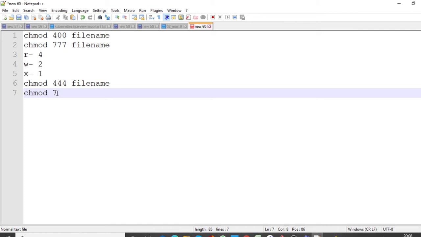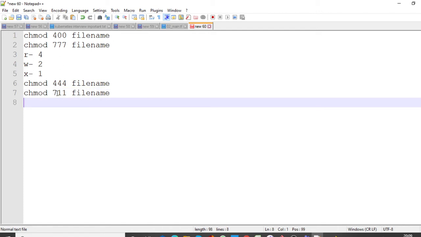Got it? Yes. So suppose someone wants you to give the user full permission, meaning all 3 permissions read, write, execute, but for group and other only execute permission is needed. So what will the value be? For group what do I need to put? Yes, and for other 1. Then the file name, like that.